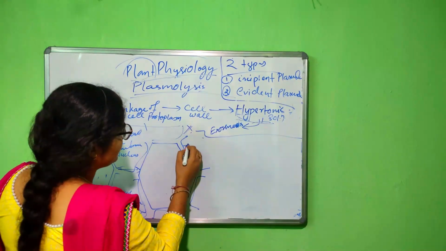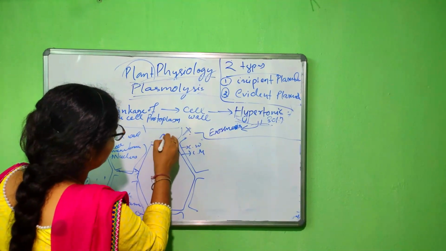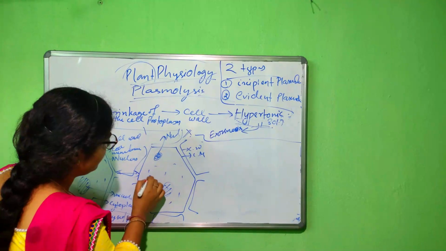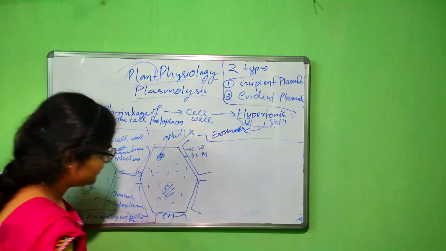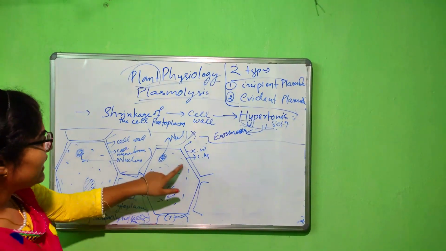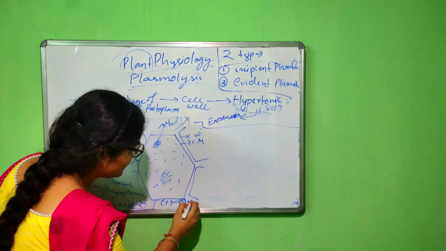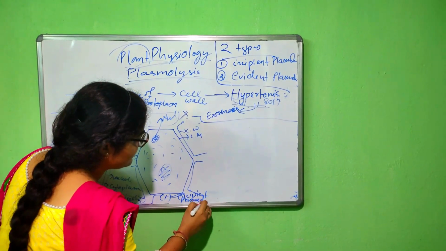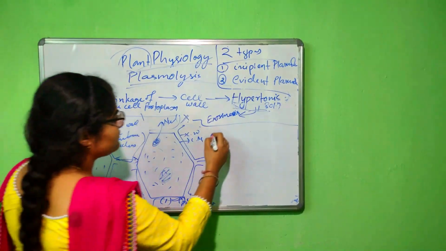See, this is the cell wall, this is the cell membrane, this is the nucleus, this is the vacuole, and these are the cytoplasm regions. So it is the first stage, where the process of plasmolysis starts to begin, and this stage is known as the incipient plasmolysis stage. After that the second stage comes.